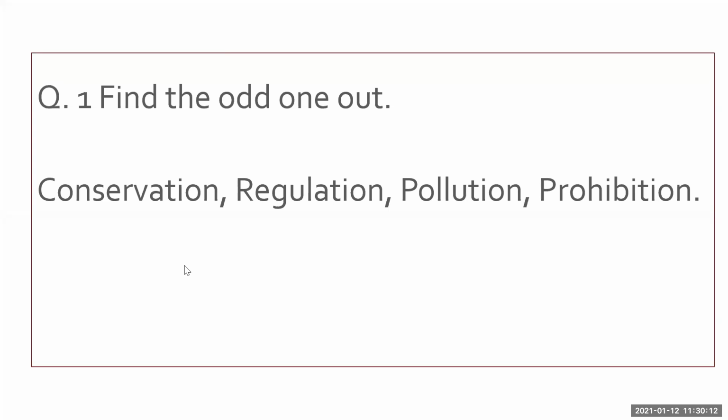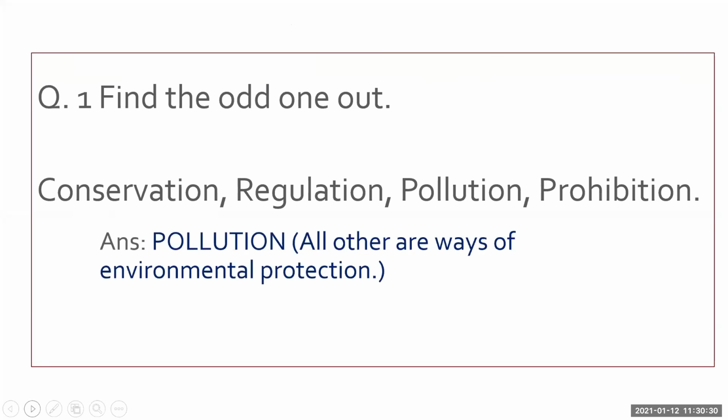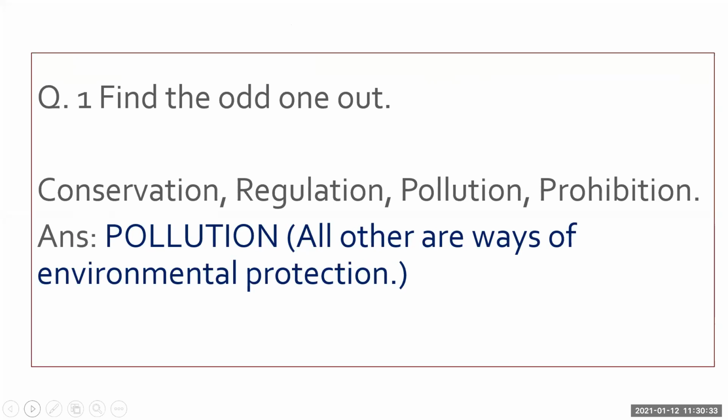Anybody else want to try? Ma'am, pollution. Yes, it is pollution, because all others are ways of environmental protection. Conservation, regulation, and prohibition, what they are doing, we are controlling or conserving the environment. So pollution is the odd one out.